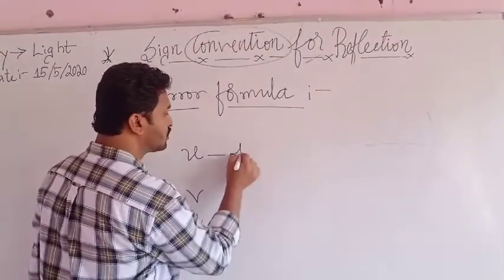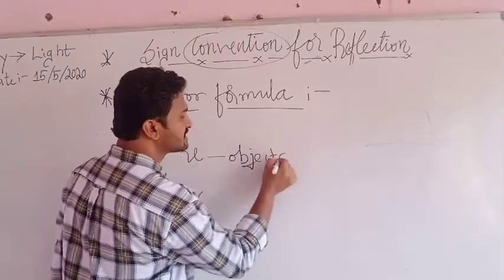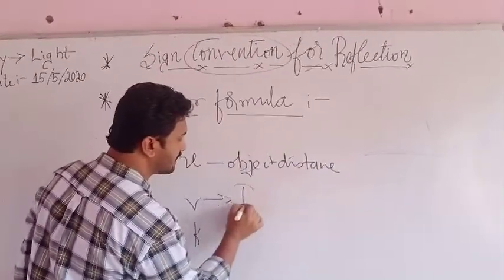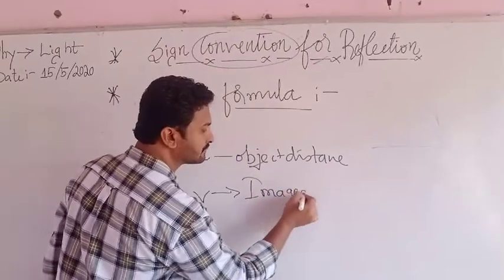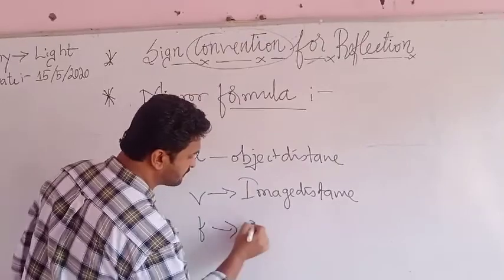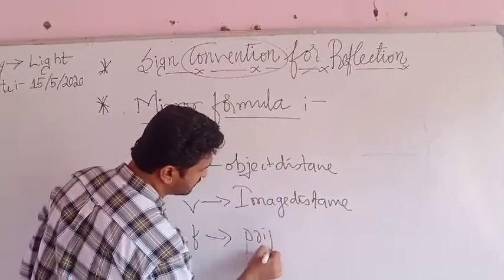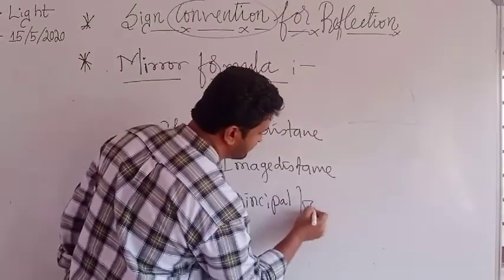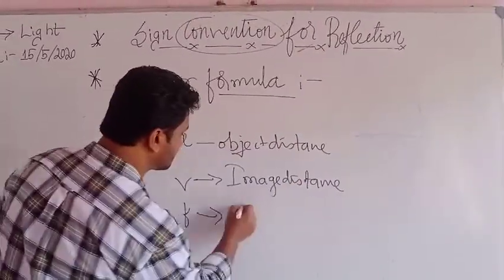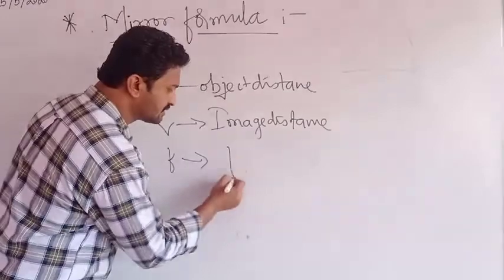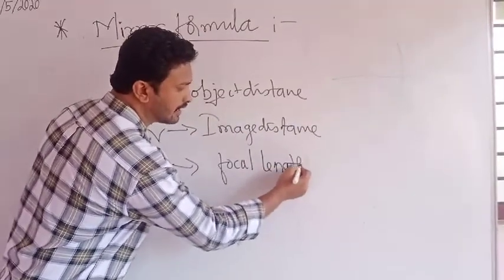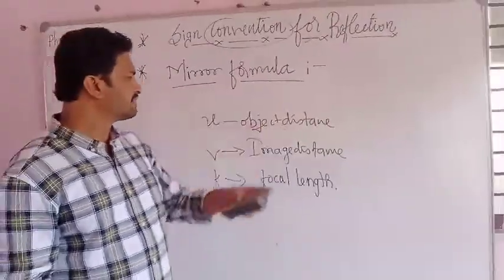U is object distance, and V, image distance, and this one, principal focus, focal length, and this is focal length. What is meant by image distance?